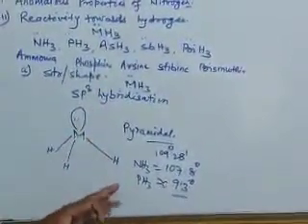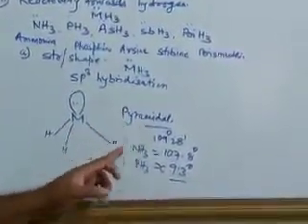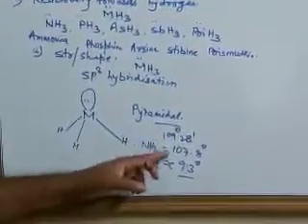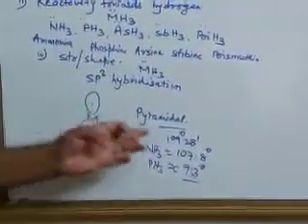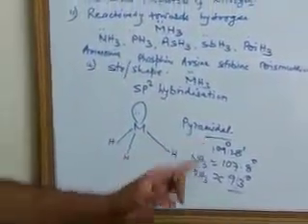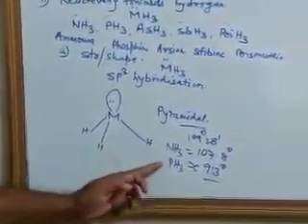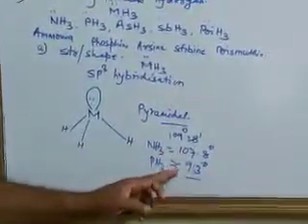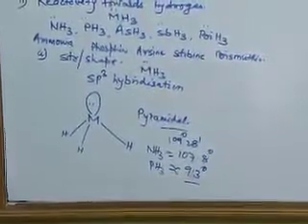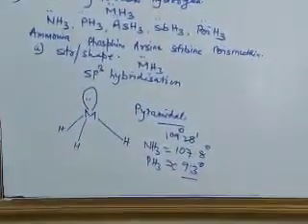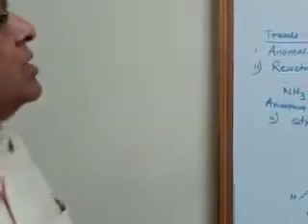In the next video, we will discuss about the bond angle. Why the bond angle in ammonia is smaller than the regular tetrahedral bond angle, and in ammonia and phosphine, we have a drastic decrease in the bond angle of phosphine. So we will see in the next video, so many characteristic property we will discuss.